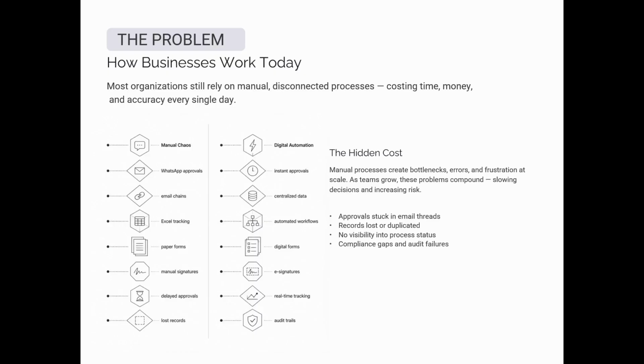Managers waste time following up. Employees keep asking, has my request been approved or not? HR spends hours searching through files. Finance manually enters the same information twice. Sound familiar, right? The biggest problem isn't just losing time, it's losing visibility, knowing where the data actually is. Nobody knows exactly where the process is. And that's where digital automation becomes essential.